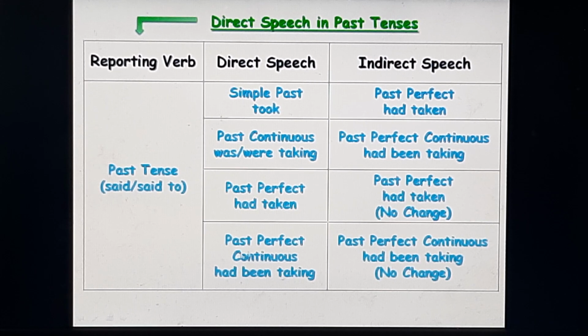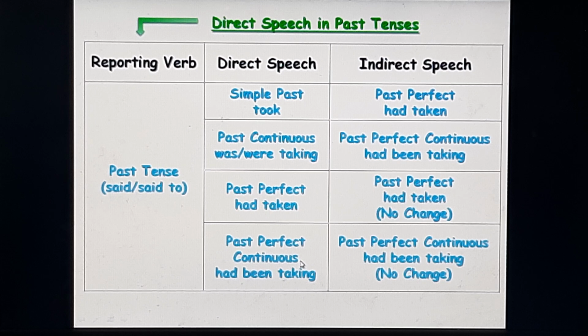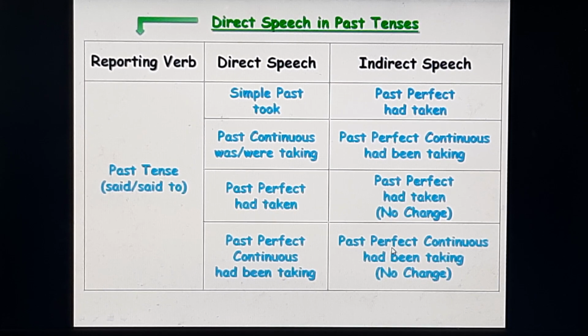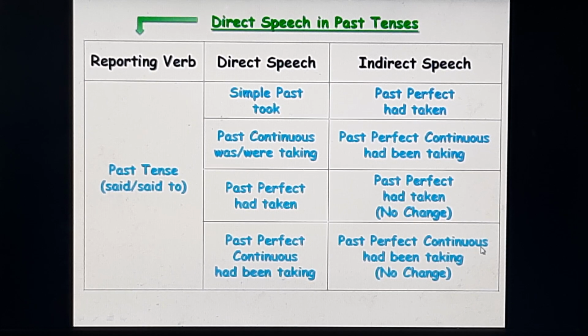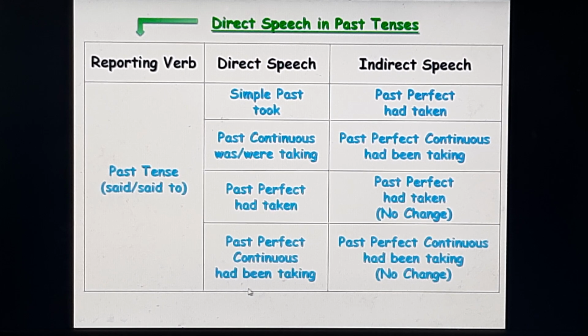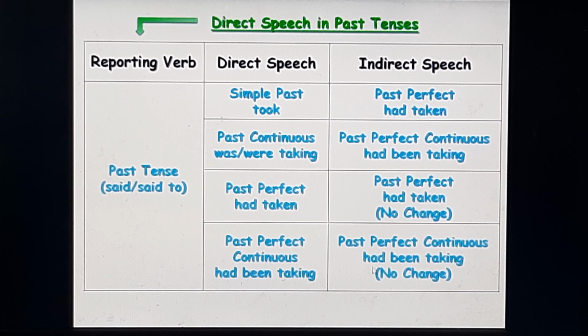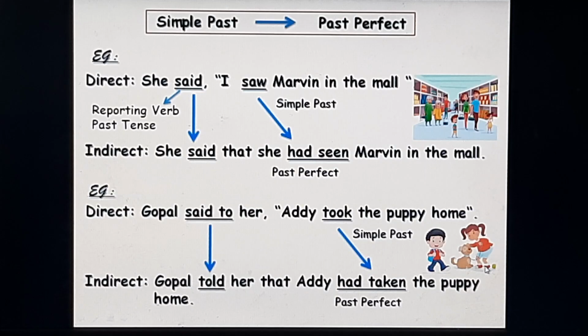The past perfect continuous tense in the direct speech will remain past perfect continuous tense in the indirect speech. There will be no change. Had been taking will remain had been taking. Now let's see the examples. The simple past in the direct speech will change into past perfect in the indirect speech.